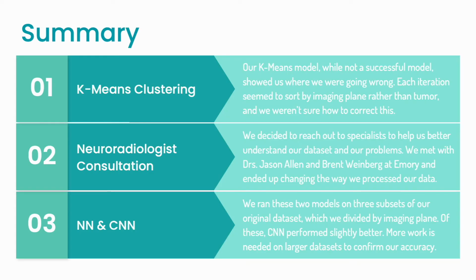In sum, while k-means wasn't a great model in terms of classifying the tumors, it did show us a lot about our data set and what the computer naturally sees, even if we don't see those same things. So this prompted us to reach out to the neuroradiologists, where we learned a lot more about the data set and some of the problems that we were having, which prompted us, moving forward, to divide the data set into the 3 different subgroups and then run NN and CNN. CNN performed a little bit better than NN, but since we had an inflated accuracy on both of those, we definitely need to rerun this with larger data sets to confirm.